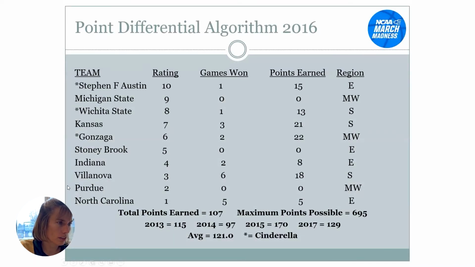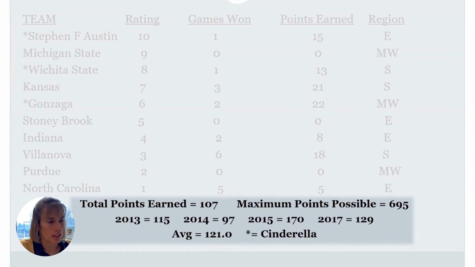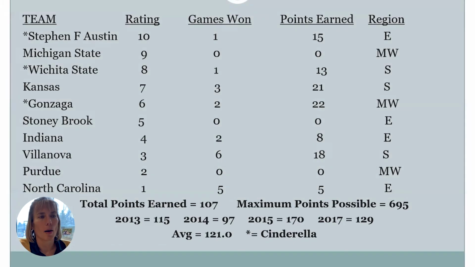And so if we look at this algorithm here, it earned 107 points. Now, the maximum points that you could earn would be 695 if everything landed right. 1, nobody's ever picked perfectly. And 2, that also implies that the only teams that win are Cinderellas, which is highly unlikely. So 695 is really unachievable. When I've looked at teams that do well, they tend to be close to 200, over 200 a little ways. So if you can get an algorithm that's getting close to 200, you're doing really well.